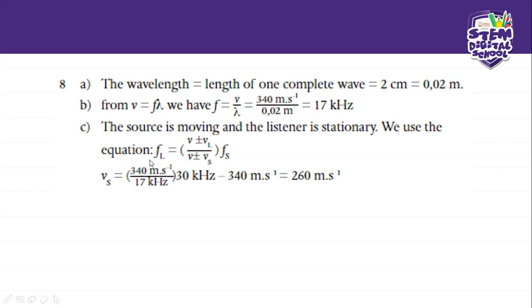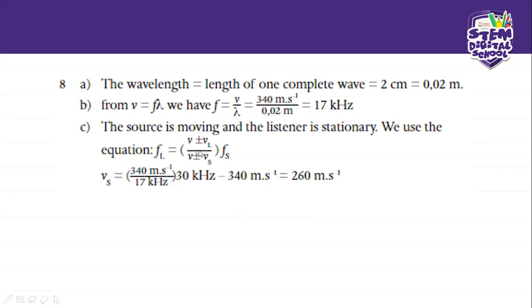Remember what we did the last time? We first divide this VF1, we divide the VS, and then you swap them around and you make the subject of the formula, right? As you can see here, there's minus 340 meters per second. So you're going to manipulate them up until your VS is the subject of the formula. And in this case, it's going to be V divided by frequency times frequency minus all of this will be minus this V over here.